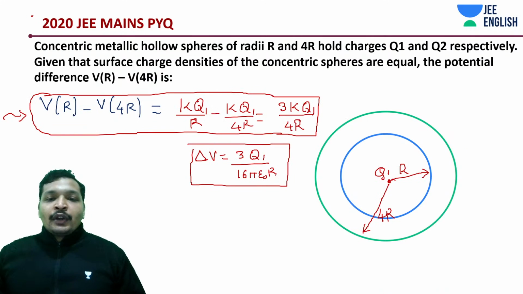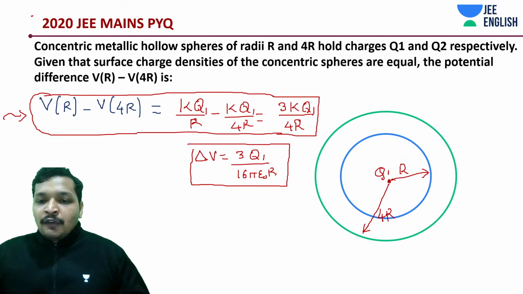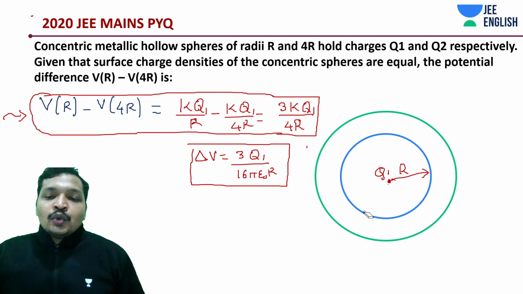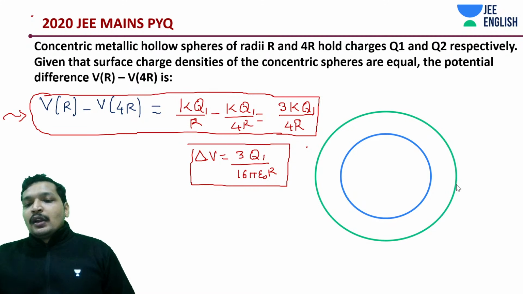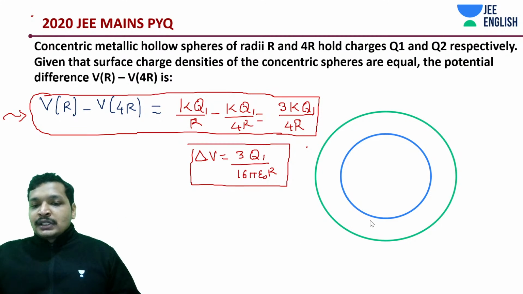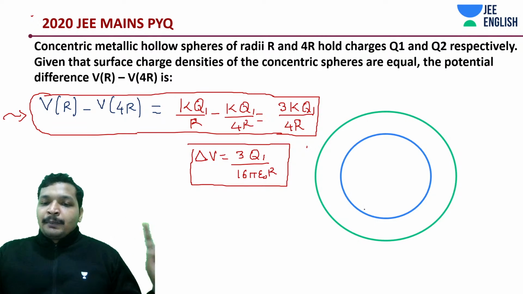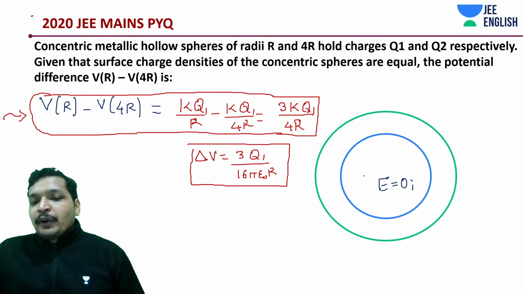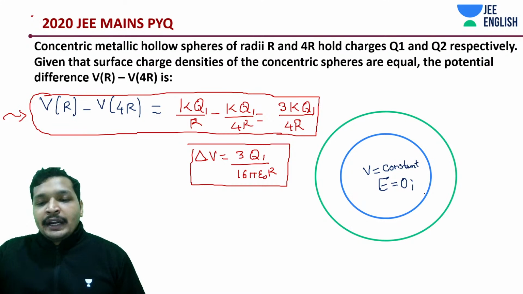A really important thing. Now don't focus on the question. Now focus on another concept, since these PYQ sessions are also meant to quickly help you grasp concepts. One important thing around concentric shells, a probable question: electric field inside the blue one is 0. Potential would be constant. You know how to derive the potential. If not, try to derive it, or try to Google it, or try to watch the videos.